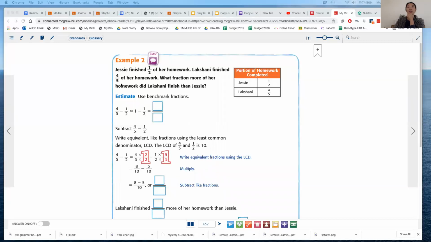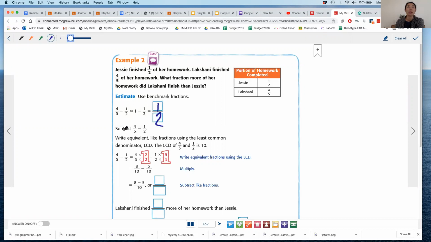So page 652 says, Jessie finished half of her homework. Lakshani finished 4/5 of her homework. What fraction more of her homework did Lakshani finish than Jessie? So we know that 4/5 is greater than 1/2, right? We can first estimate. 4/5 is almost 1 whole, right? So 1 whole minus 1/2 equals 1/2. So I'm going to estimate that my answer is going to be close to 1/2, okay?